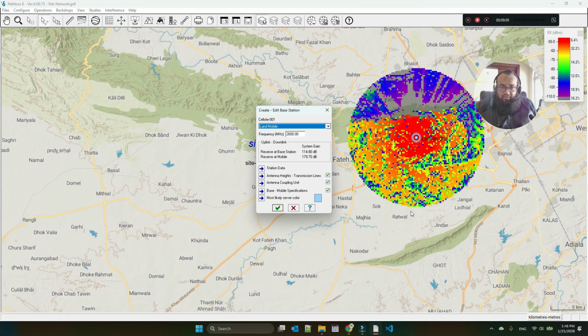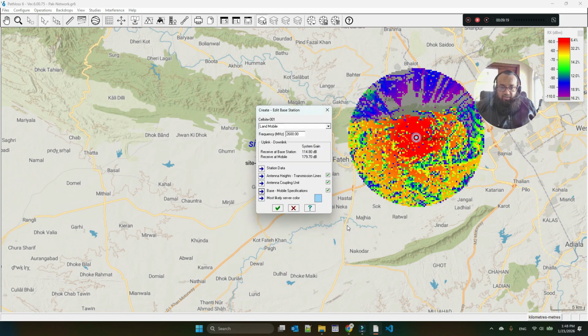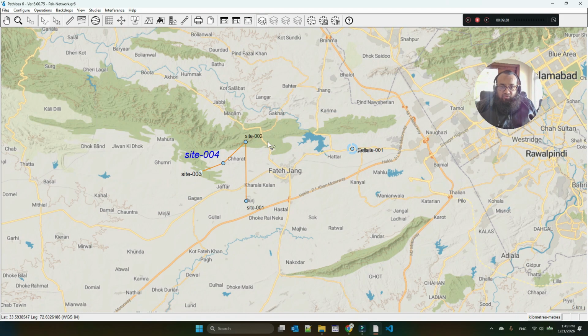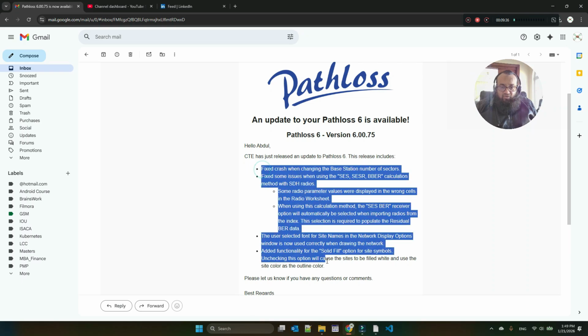So base station, edit, and let me increase the sectors to 3, same as I did before, and it became a 3 sector. It did not crash. So we are good. We checked everything which was written, and we found that all bugs are corrected as mentioned. I hope this should be good knowledge for you guys.